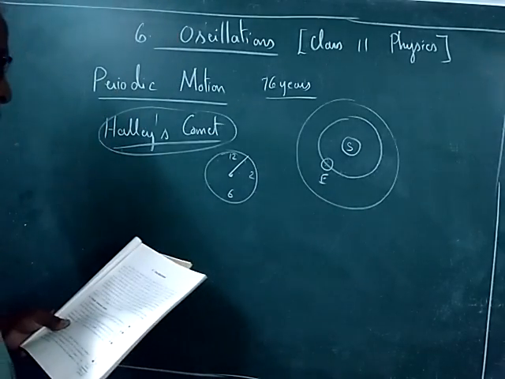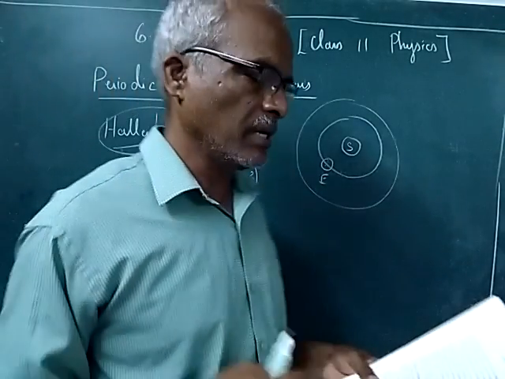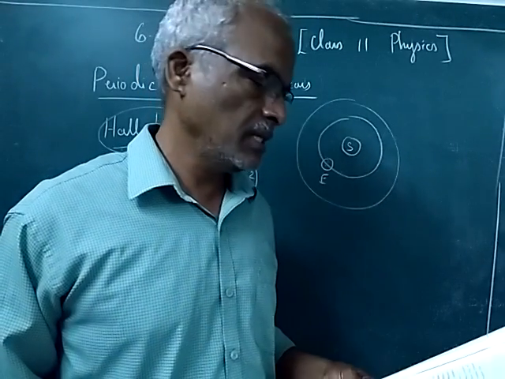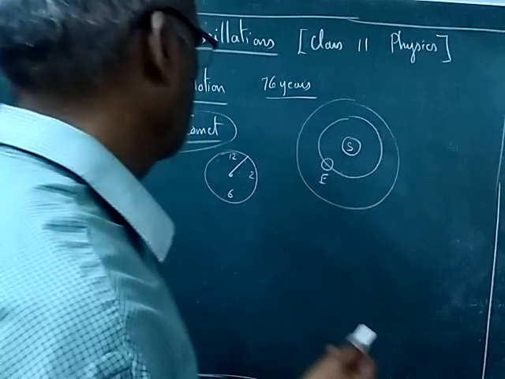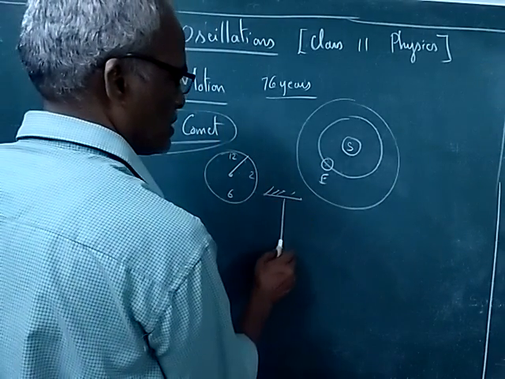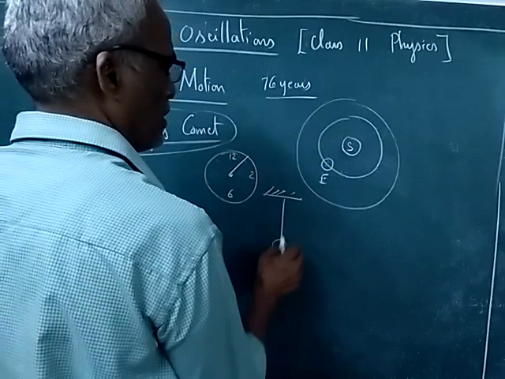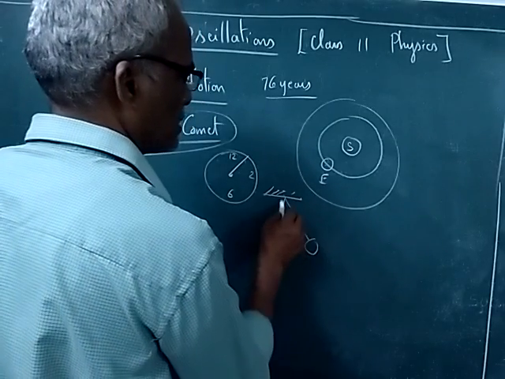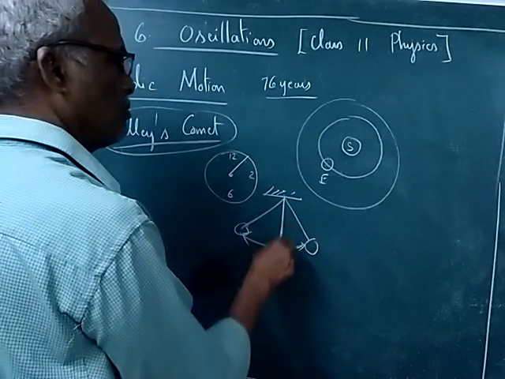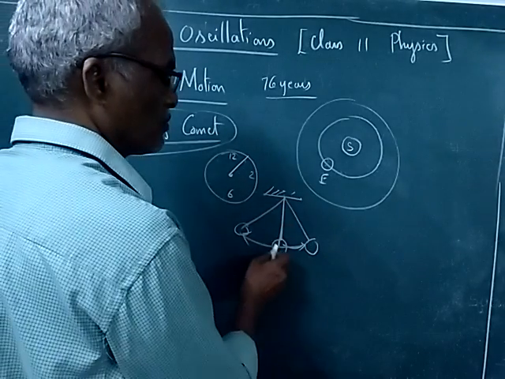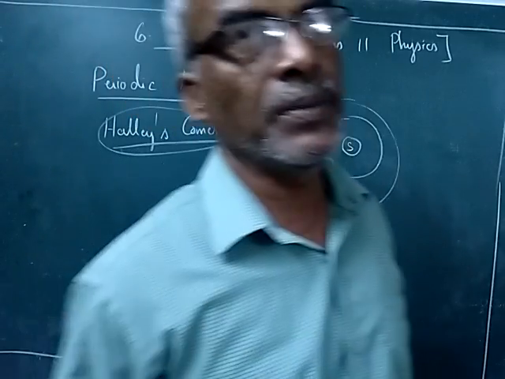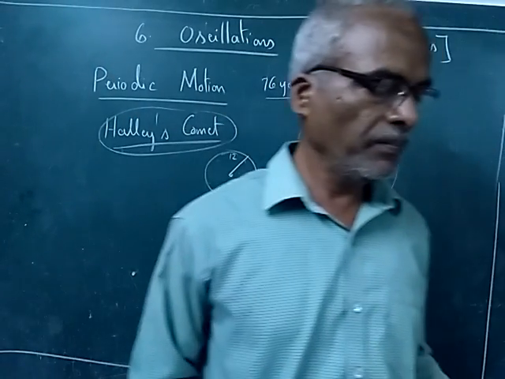Next, if a body moves back and forth repeatedly about a mean position, it is said to possess oscillatory motion. For example, a pendulum. So this is the mean position. If this oscillates from here and back about the mean position, it goes forward, backward like that. So this is an example of oscillatory motion.